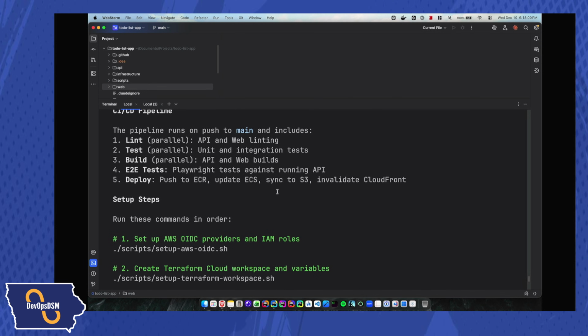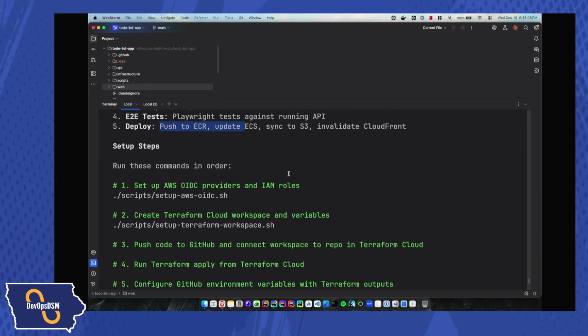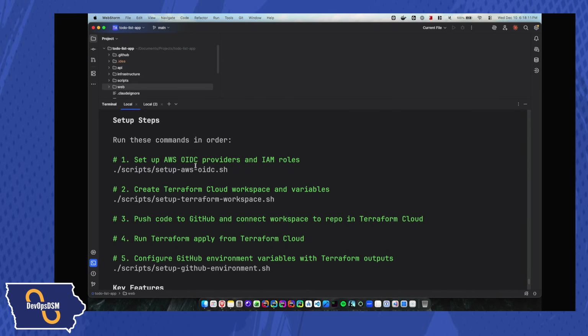But then it also tells me what it's going to do in the end. It's going to push to ECR, it's going to update ECS, and it's going to basically set up CloudFront. So it's going to get our deployment done. And then it tells me, hey, run these steps in a certain order. And so we're going to do that. We're going to follow this exactly how it is.